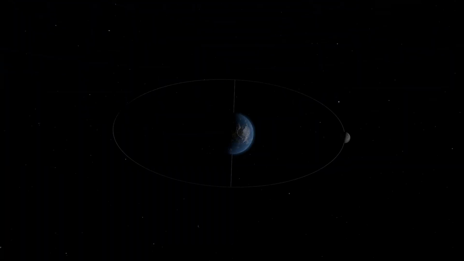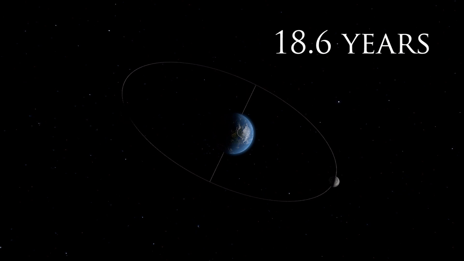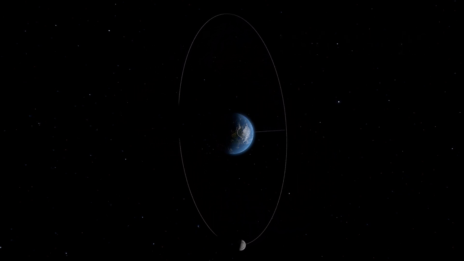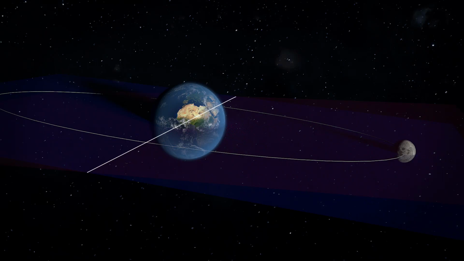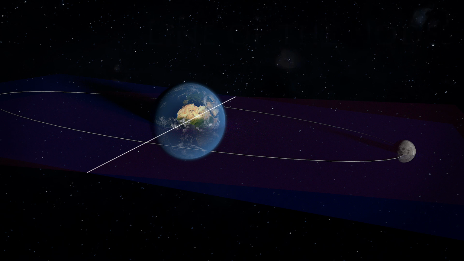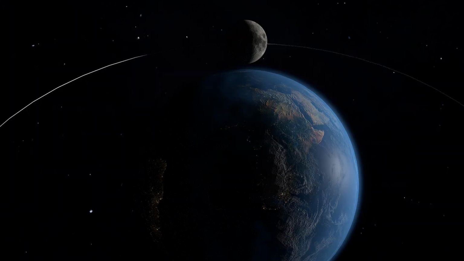The periodicity of 18.6 years of the standstills is determined by the precession of the nodes of the lunar orbit. We have seen that the ecliptic and the lunar orbital plane intersect along a line that is called line of the nodes, and the intersections of this line with the lunar orbit are the nodes. When the gravitational pull acts on a rotating spherical body, such as the Moon or the Earth, it deforms it into an elongated shape.